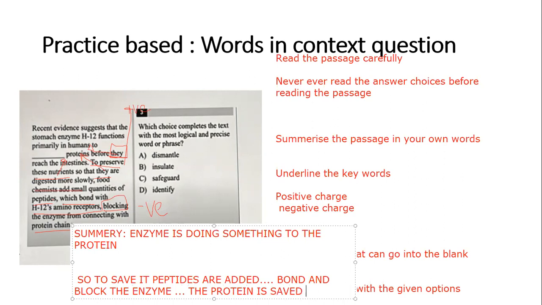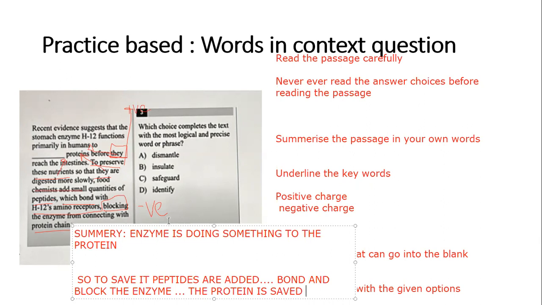This is my summary. Okay, you can write it in just one or two words like this. So this is my summary. Enzyme is doing something to the protein. So to save this, peptides are added. So the so-called enzyme and the peptides bond and the so-called enzyme gets blocked. So there's a positive. To preserve is a positive word.